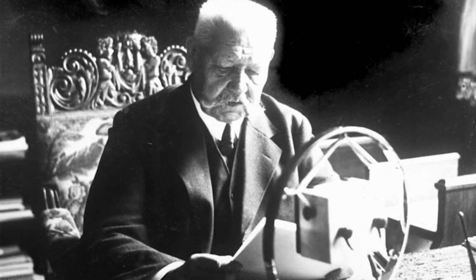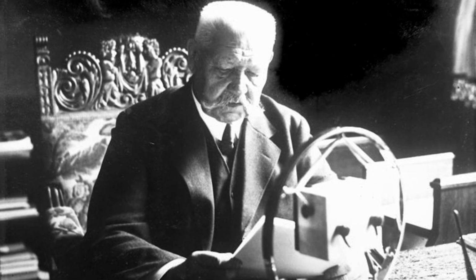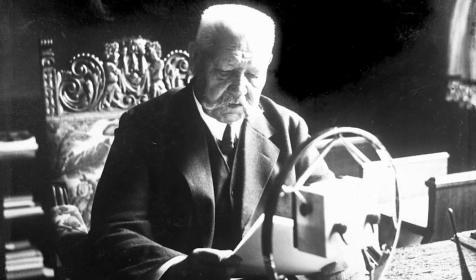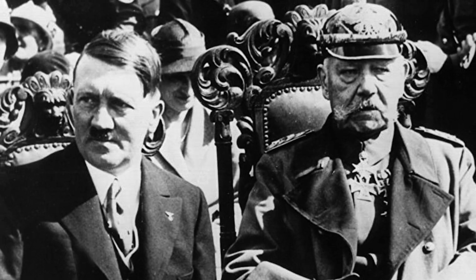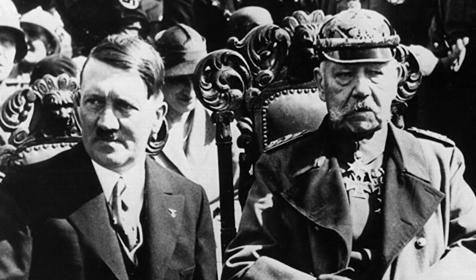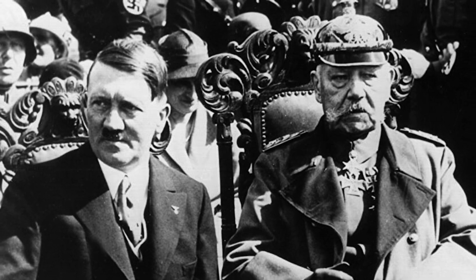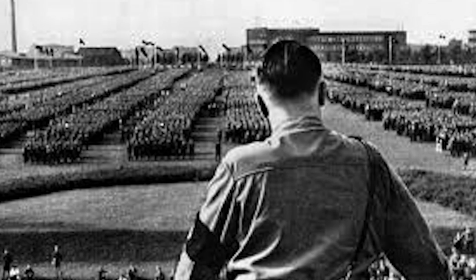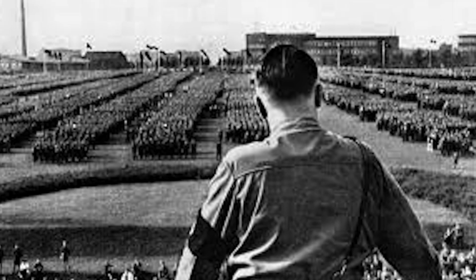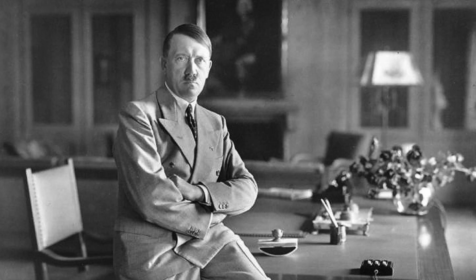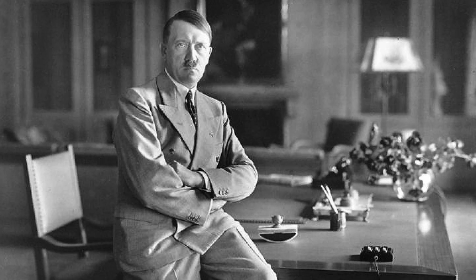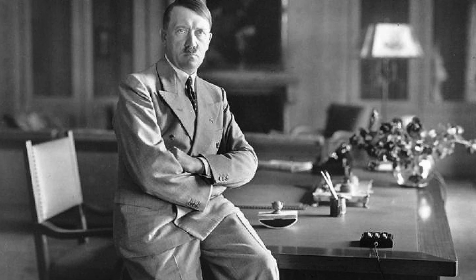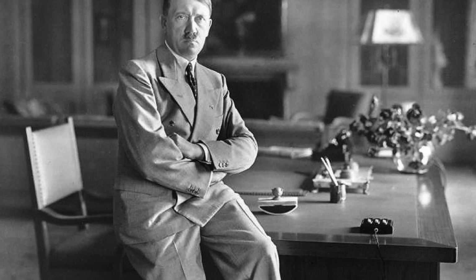And the final event was the death of President Hindenburg in August 1934, aged 86. So Hitler took his presidential powers and slapped them together with his powers as Chancellor, and what do you get? The title of the Führer, the leader or guide of Germany. And so, the Weimar Republic had formally ended, and Hitler's Third Reich had begun. And that's how Germany turned from a democracy into a complete dictatorship within only 18 months.